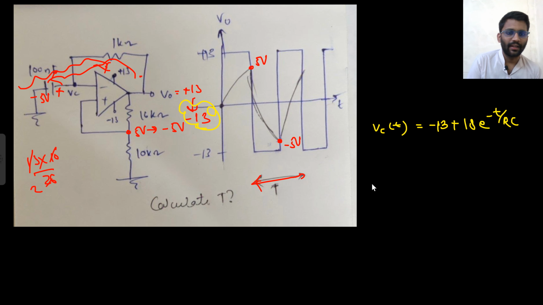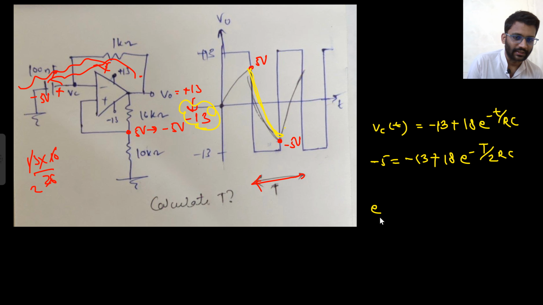RC value I can see from here. So from this point till this point, it is going from plus 5 to minus 5. So plus 5 to minus 5 it is going, plus 18 e to the power minus, this will be half of the time period because in half of the time period it is going from plus 5 to minus 5. So here minus 5. I am not giving the complete concept here. I am just trying to solve the questions quickly so that you can match your answers, right? So basically T would be your 2 RC ln 18 by 8.